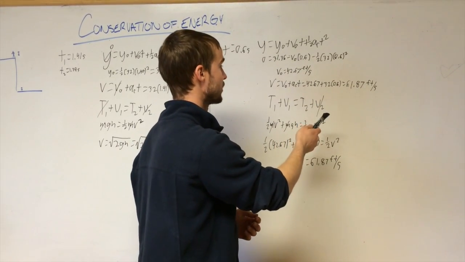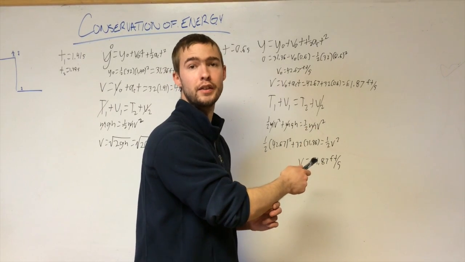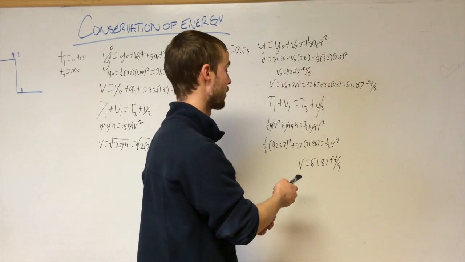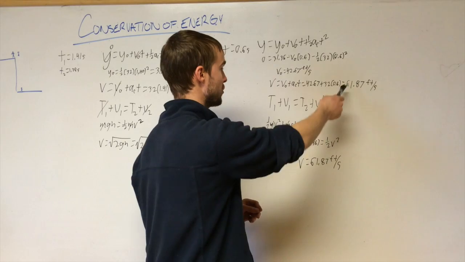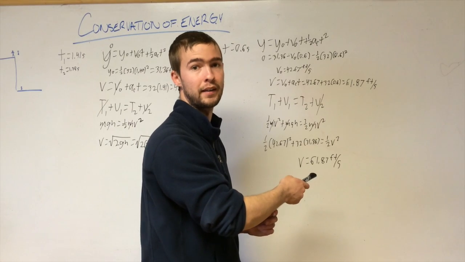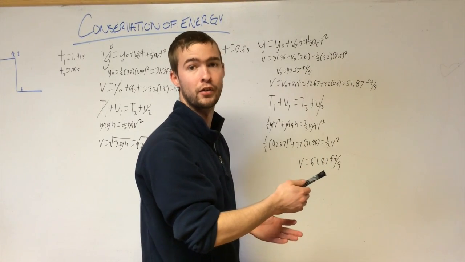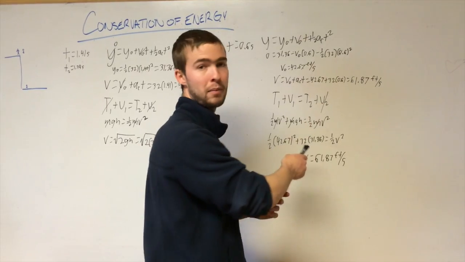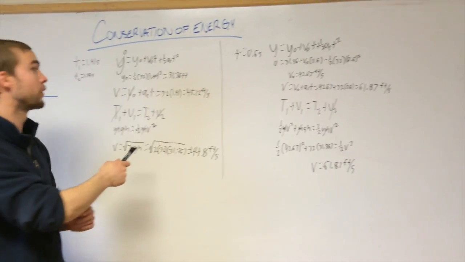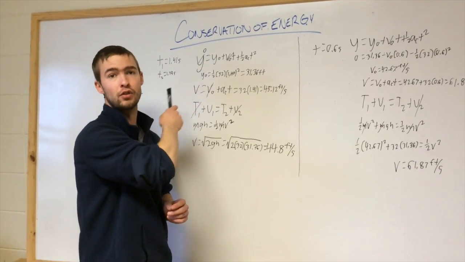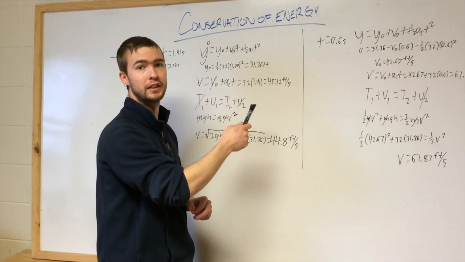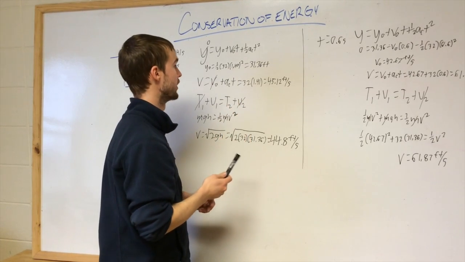The reason for that is because the air resistance, the work done by friction of the air on the ball, didn't have very much time to act. It only had 0.6 seconds, so mathematically it looks like it didn't do anything. It did, of course, do something because there is air. But mathematically, with the time that we found, it looks as though it didn't. Over here, though, the time being more than twice as long, you can see the effect of the work that friction did on the ball.